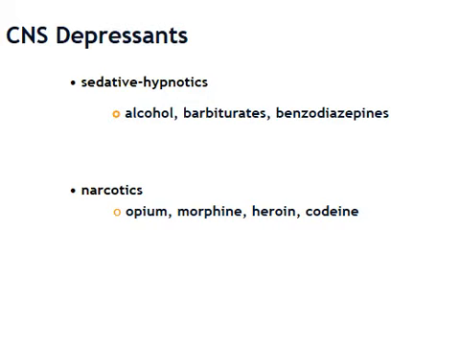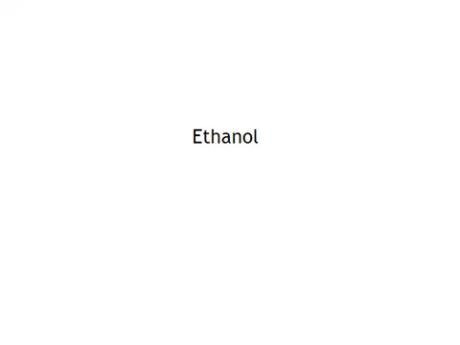The first group of drugs we're going to look at are the CNS depressants. We're going to focus on alcohol, barbiturates, benzos, and narcotics. So the first drug class we're going to talk about in terms of abuse is ethanol.